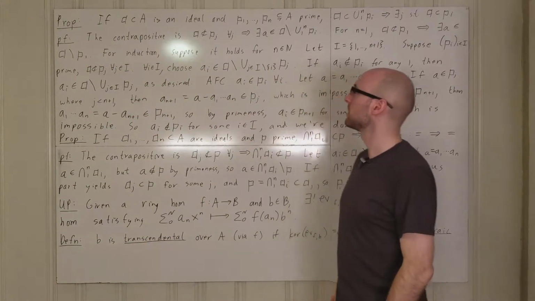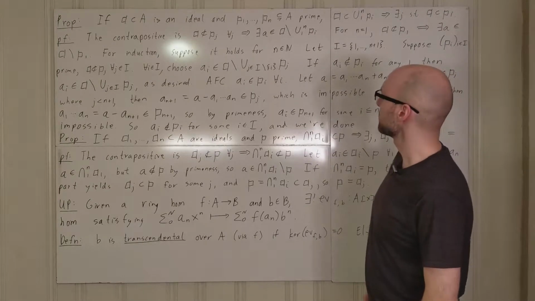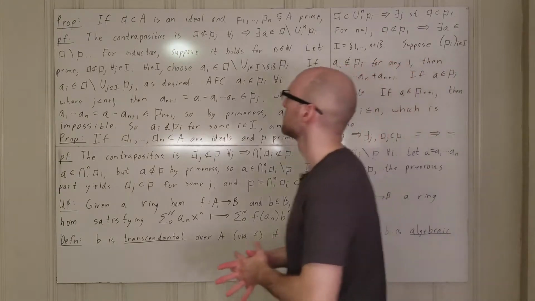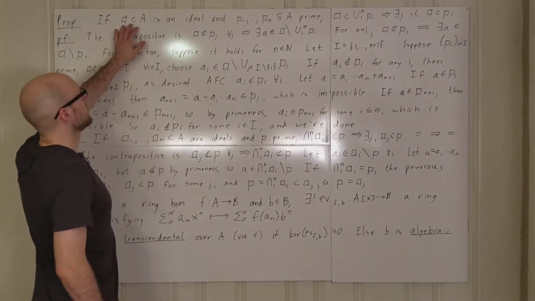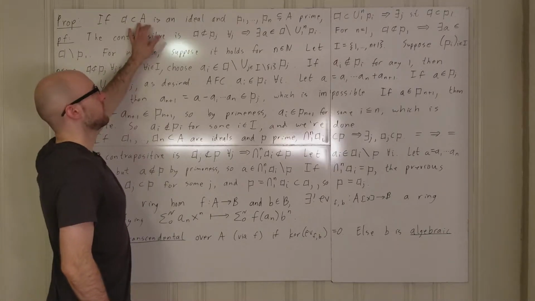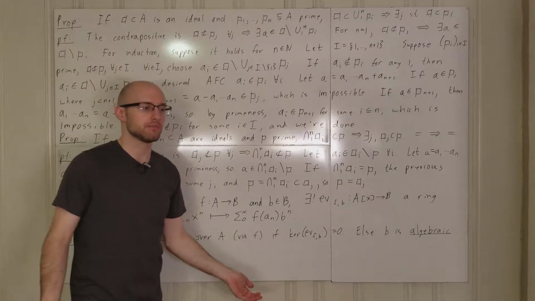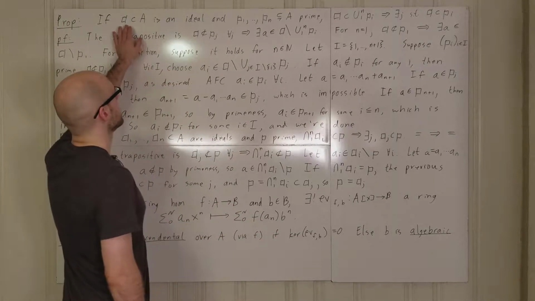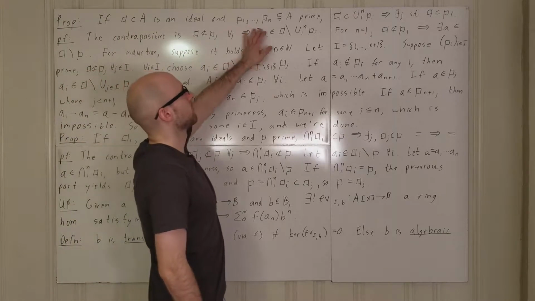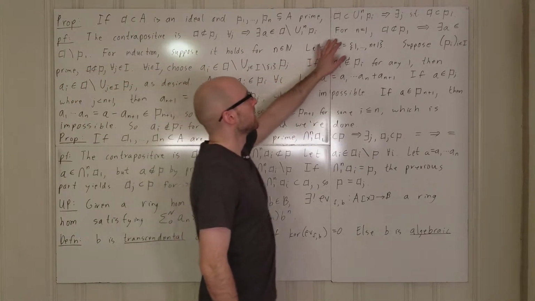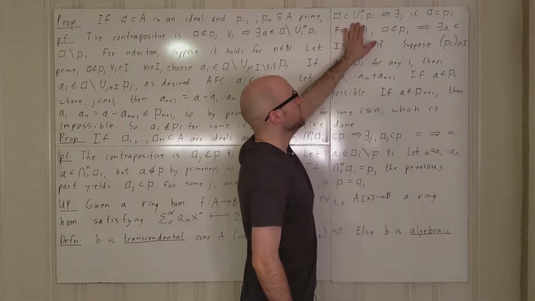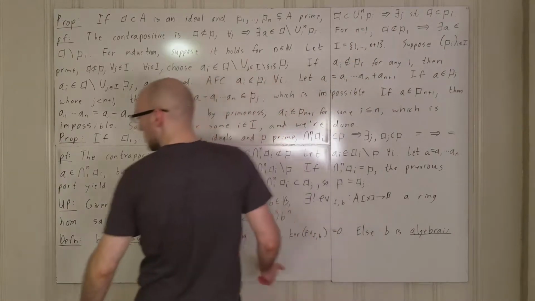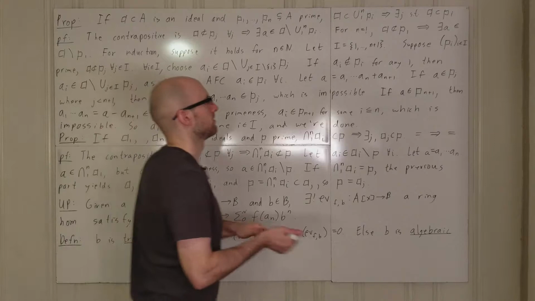Alright, let's talk a little more about ideals. So we're going to prove some things about prime ideals and inclusion, and these are sort of interesting, I guess. So let's say we have some ideal A, any ideal in a ring. These are commutative rings because from now on those are really the only ones we care about. So we have an ideal A, and we have prime ideals P1 through Pn. Then if A is contained in the union of the prime ideals, then A is contained in one of the particular prime ideals.